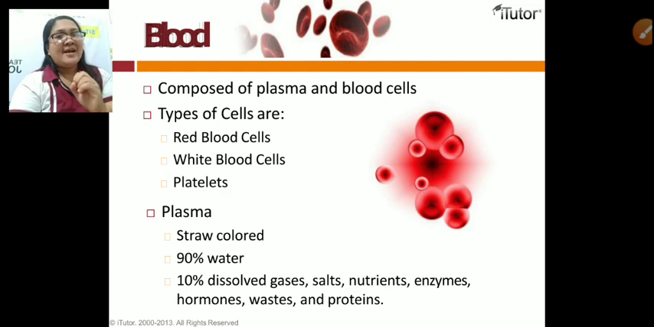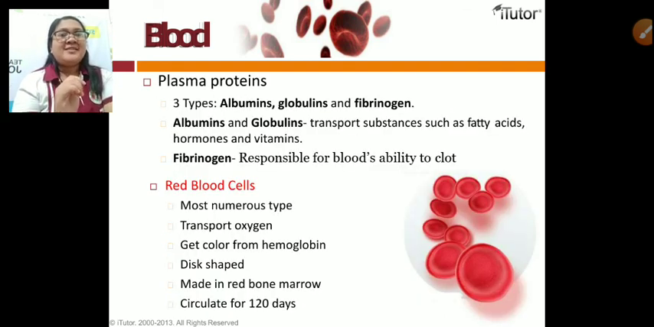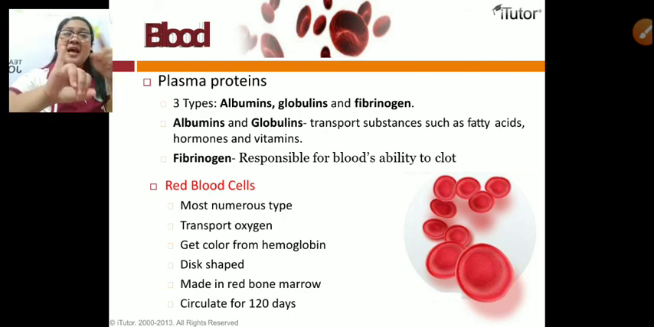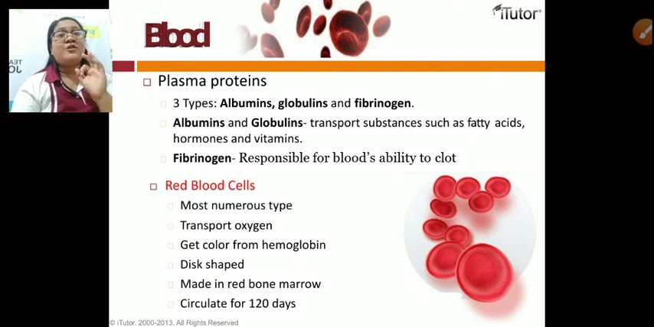platelets. For the plasma, alam niyo yon? This is straw colored, and 90% of it is water, and 10% dissolved gases, salt, nutrients, enzymes, hormones, waste, and proteins. Okay, that's one. For the plasma proteins, we have three types: albumins, globulins, and fibrinogen. For the albumins and globulins, they transport substances such as fatty acids, hormones, and vitamins. For the fibrinogen, this is responsible for blood's ability to clot.